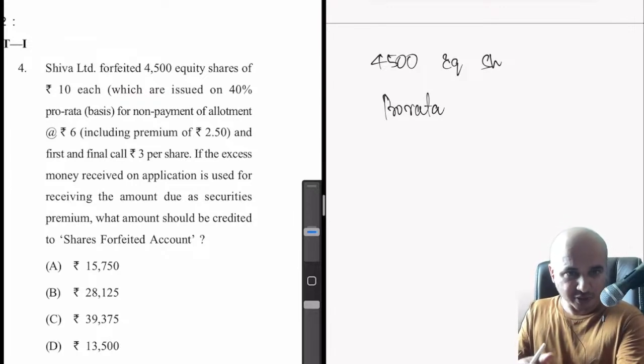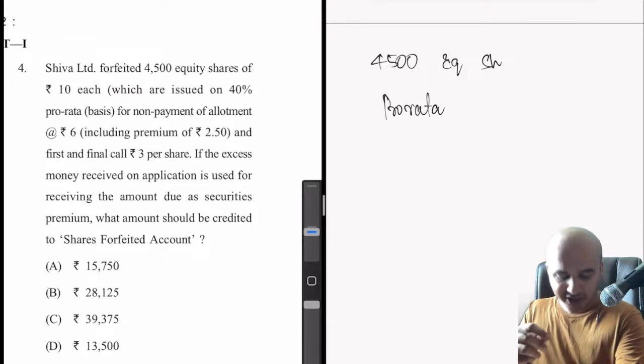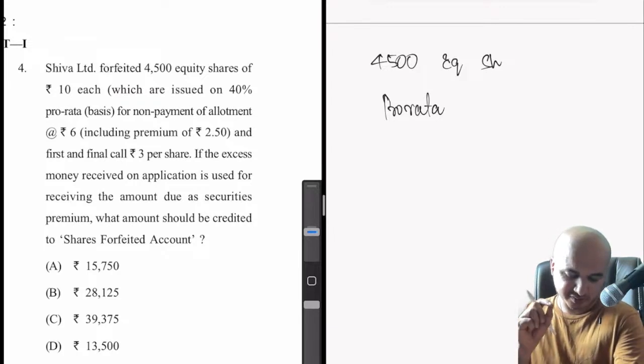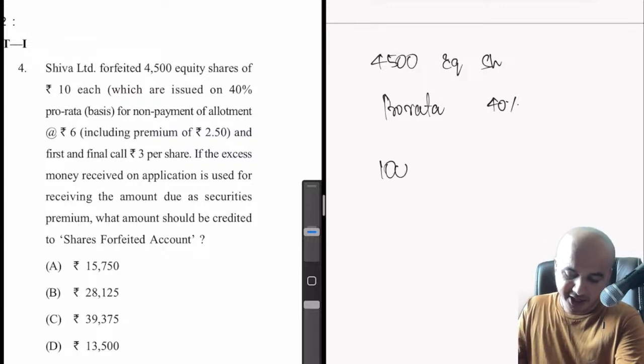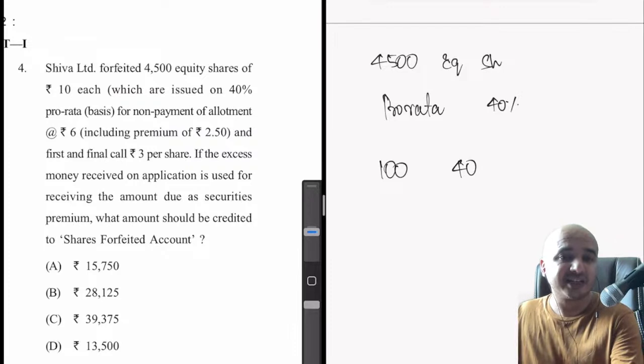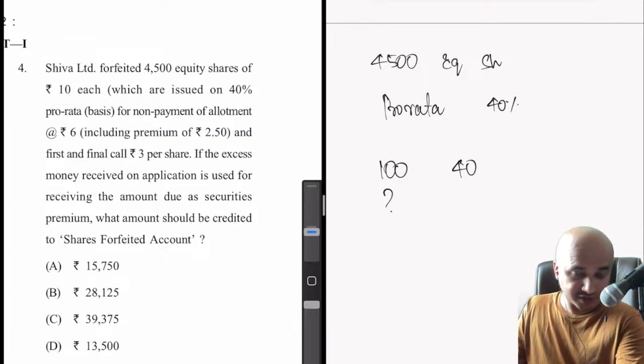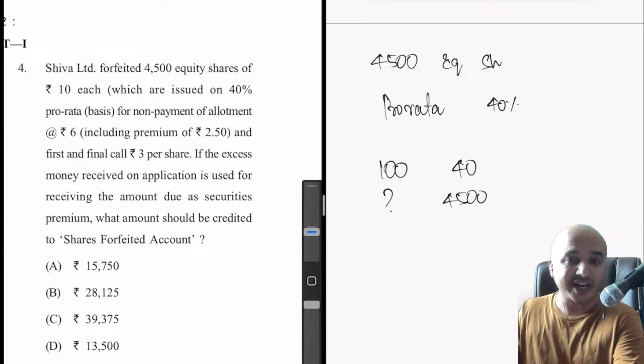Proportion means there will be some kind of ratio here. So that ratio can be easily identified from the question itself. They have already directly mentioned the proportion in which they have issued the shares is 40%. That means if you apply for 100 shares, you will only get 40. So if you apply for X number of shares, you will get 4,500 shares.